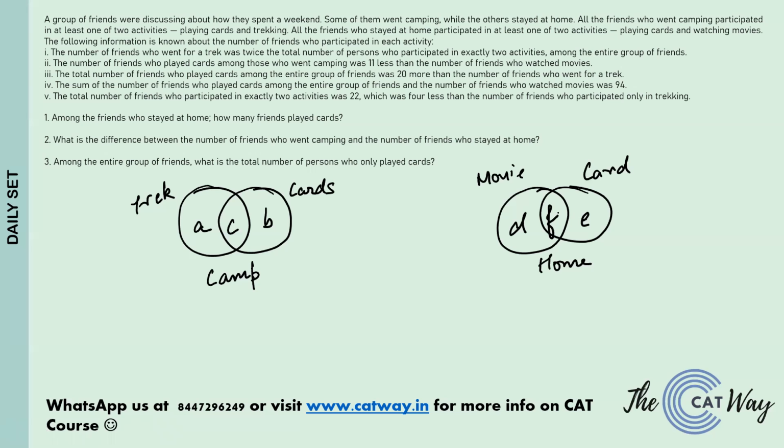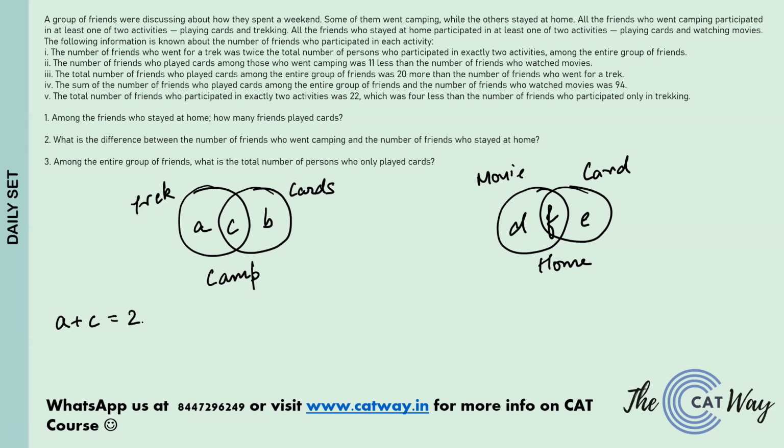The number of people who went for trek is A plus C. This is equal to twice the number of people who participated in exactly two activities, which are the people in the C segment and the F segment.